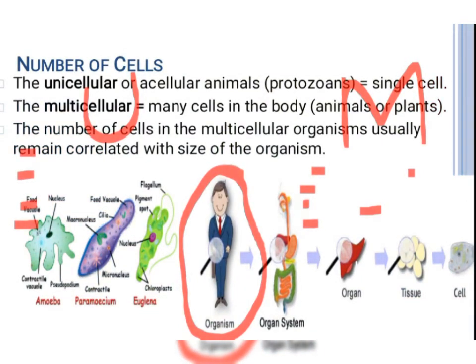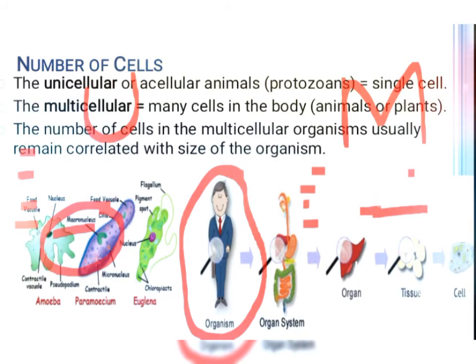So injury to a single cell or part does not cause the death in case of multicellular organisms, but in case of unicellular organisms, they can die because they are completely exposed to the environment.